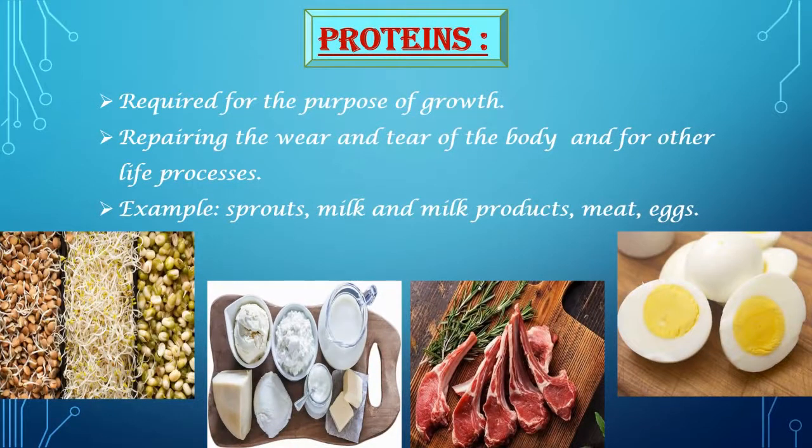Now let's learn about proteins. We need proteins for growth, for repairing the wear and tear of the body, and for other life processes. Now what do we mean by wear and tear? It means damage. We get protein from sprouts, milk and milk products, meat and eggs in our food.